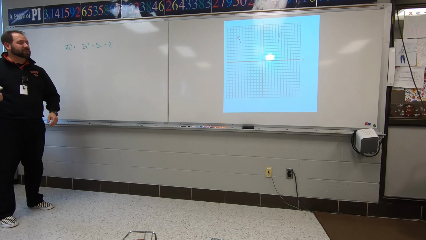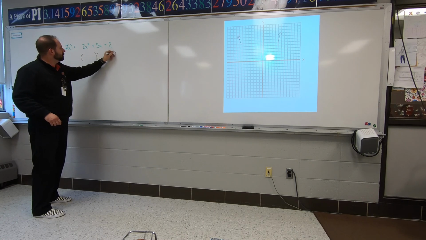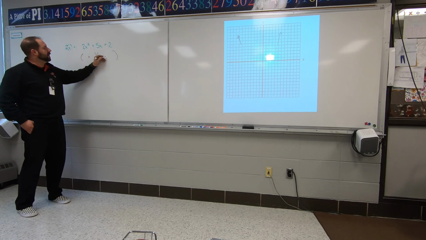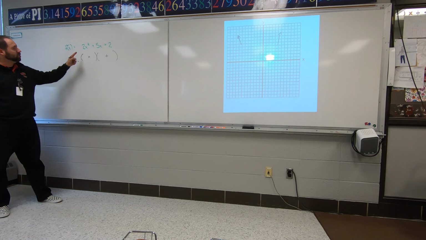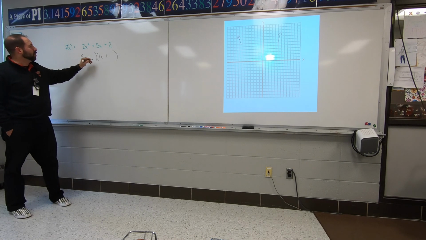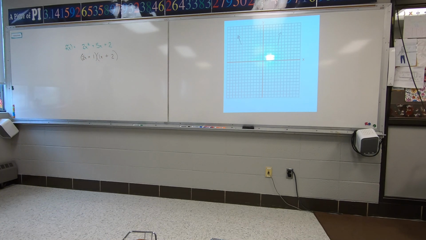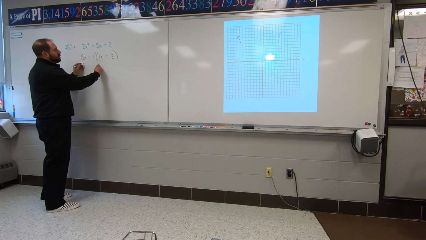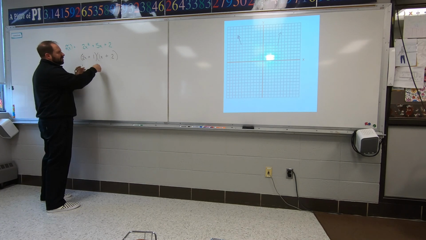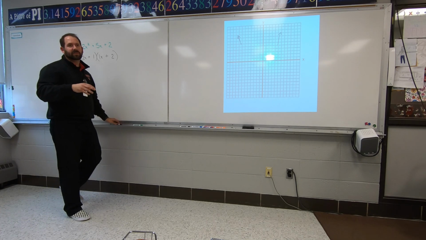Now, we have to factor to see where my x-intercepts are. When I factor this apart, it's going to be plus plus, it's a trinomial rule. You have to break up the 2x squared in the front, so I'm going to go 2x and 1x. Break up the 2 in the back, I'm going to go 1 and 2. That will hopefully give me the 5 in the middle, and I think it does. This is 2x squared, 4x, 1x, it does make 5 in the middle if you FOIL it out. There you go. And now we have to figure out the x-intercepts from this.